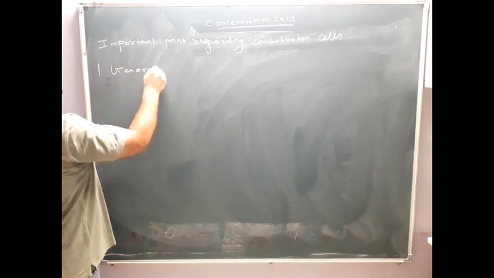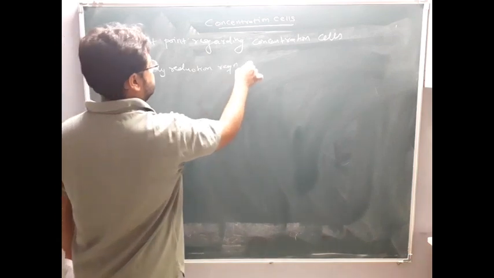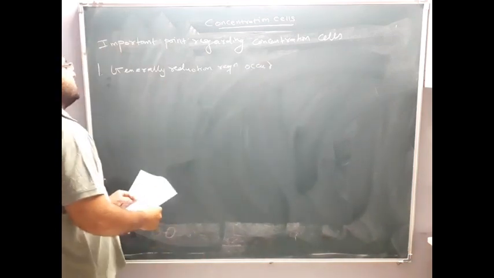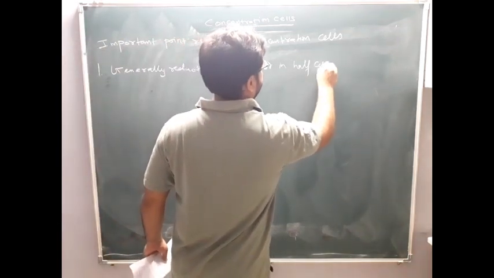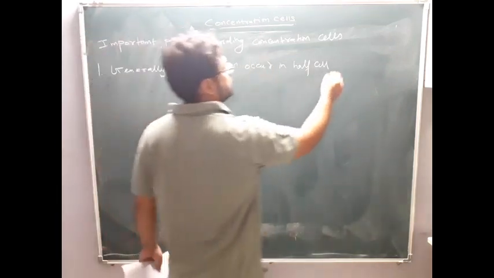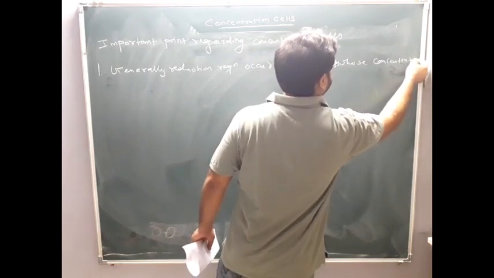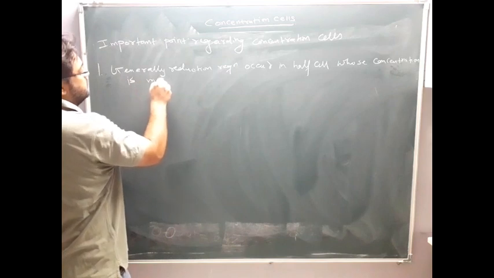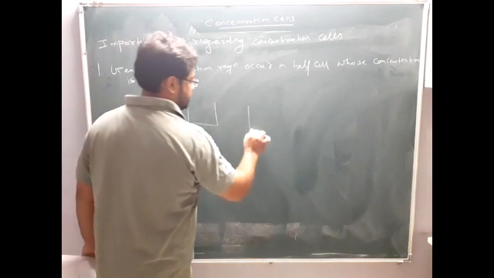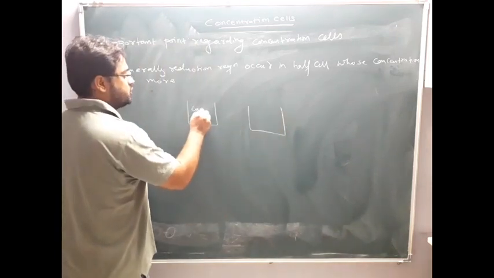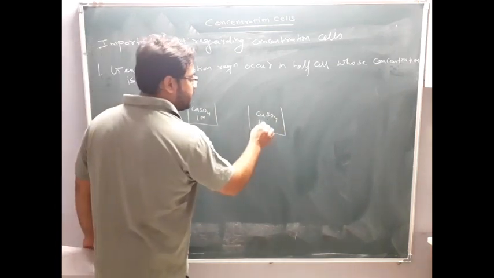Generally, reaction occurs in the half cell, I am talking about only concentration cells, whose concentration is more. So what do you mean by this? For example, if I have two beakers, see, here I am filling CuSO4, here also I am filling CuSO4. This is of 1 molarity and this is of 1.5 molarity.